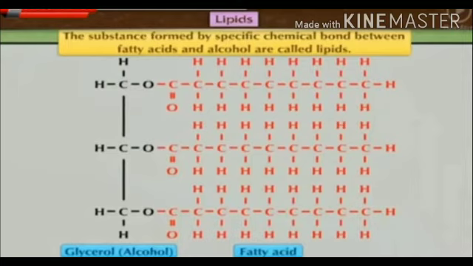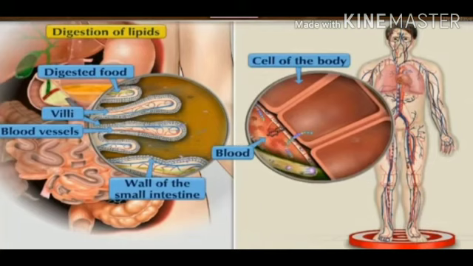The lipid is the complex food material and the fatty acids are the simple food material. When we eat foodstuff which is rich in lipids, after digestion these lipids are converted again into fatty acids and alcohols. These fatty acids after absorption are distributed everywhere via blood within the body.